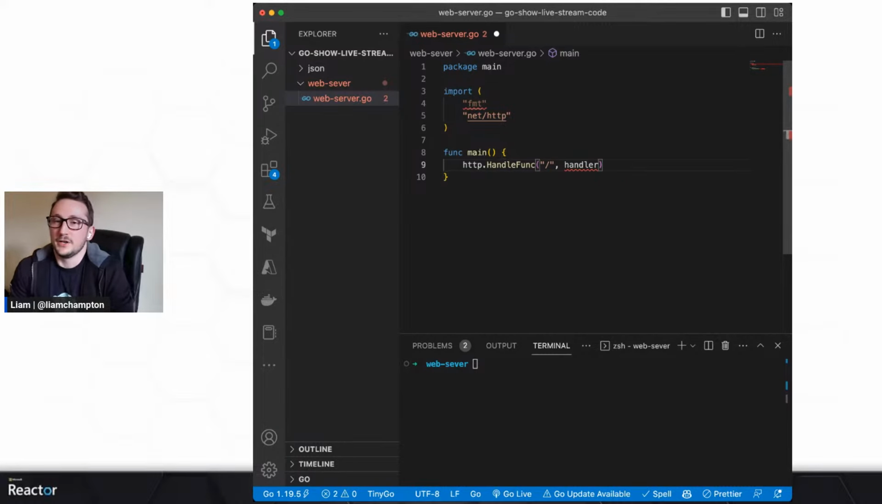So what that handler function is going to do is return the function handler. Now, I haven't created a function called handler yet. I haven't created a server yet. I've just written out the handler function.